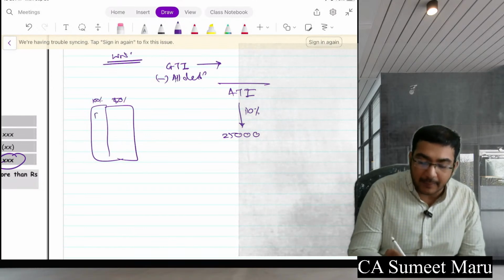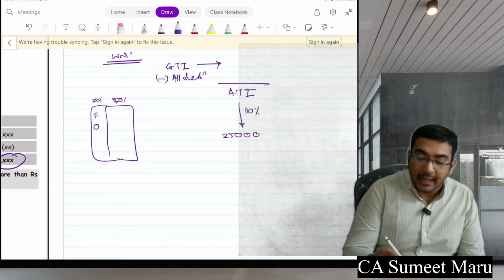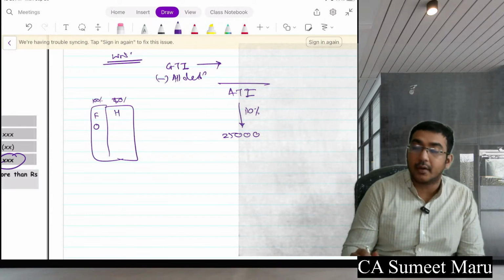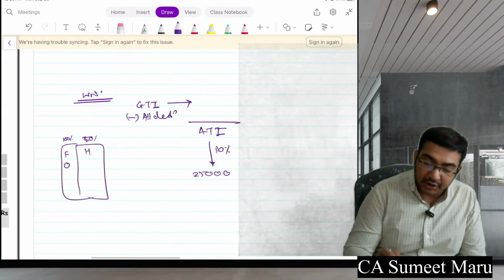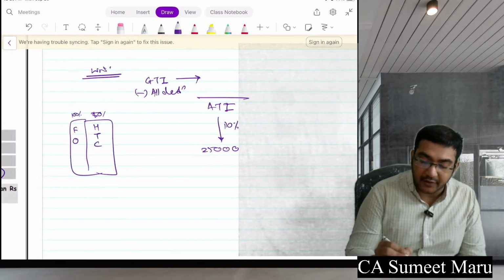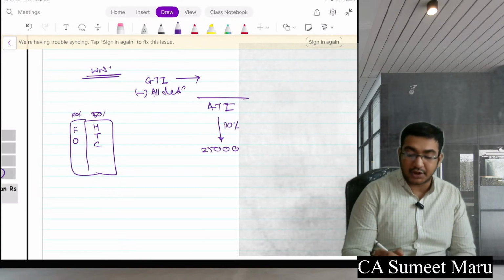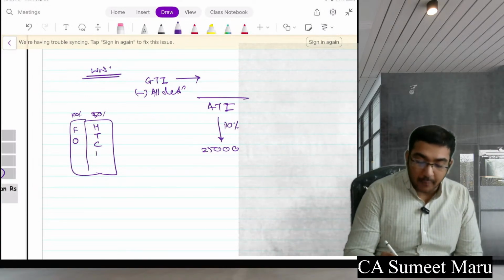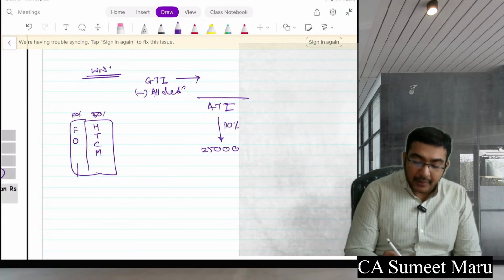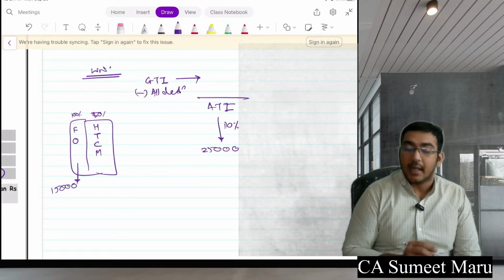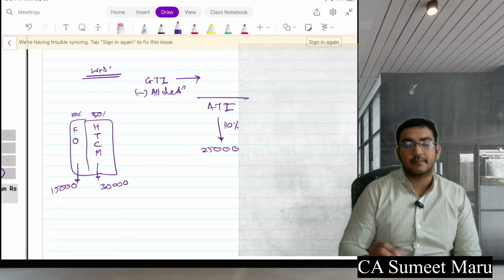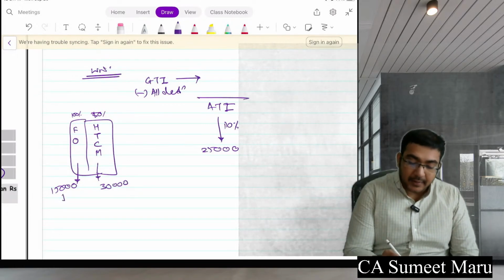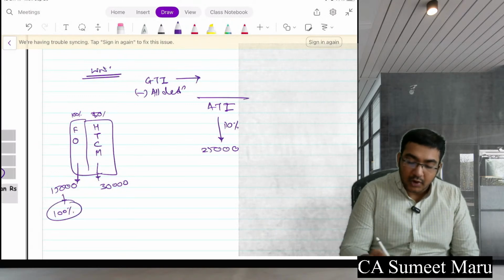Matlab how much is for your family planning or your Olympic Association, and how much is for your what we say, H was for, yeah, Housing Development Authority, right? H, how much is there for trust, how much is there for what we say, temple, Gurudwara, church, okay, and how much is there for minority committee. Say for example 100% mein maine donate kiya say 15,000 and minority ke liye maine donate kiya say 30,000. Okay, so this is 100% allowed. So first claim this.